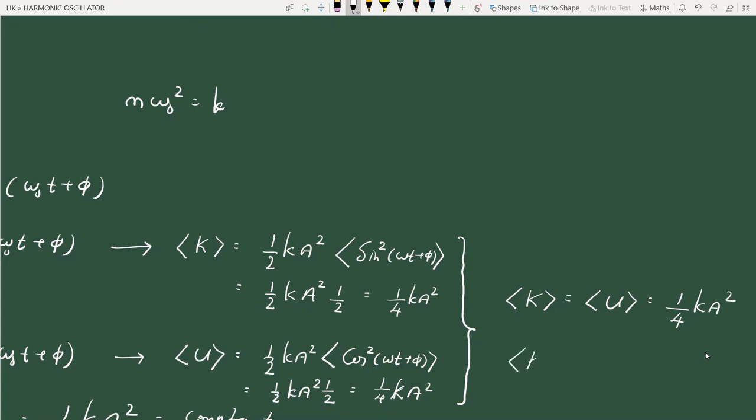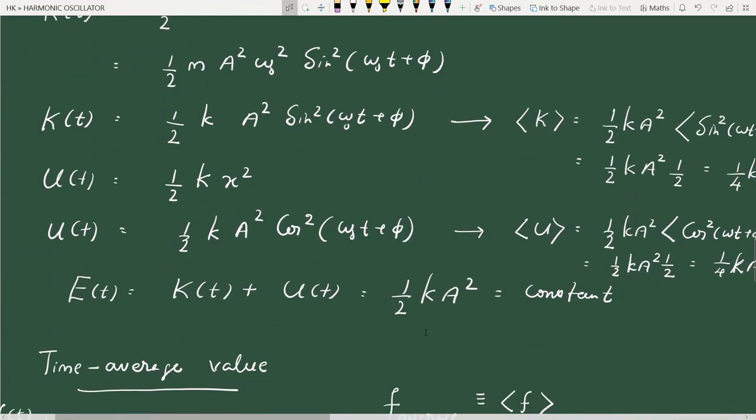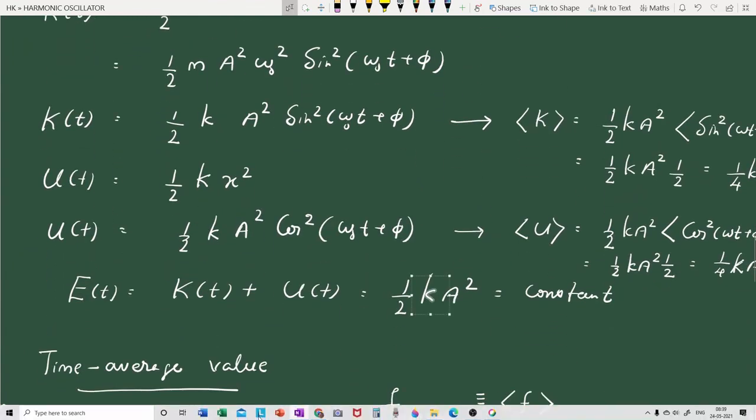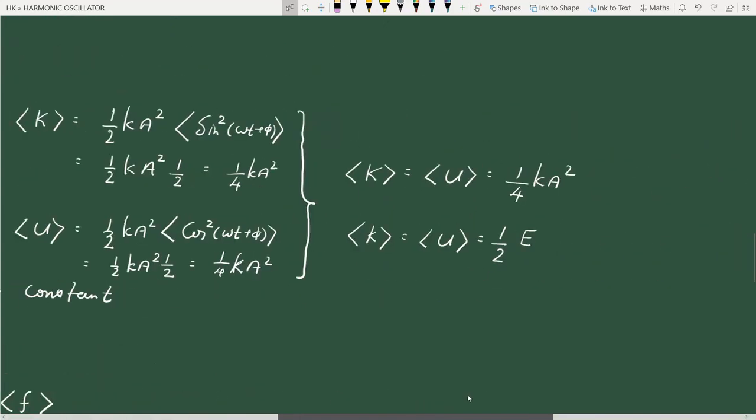And this is half of the total energy, right? Half k a square is the total energy, so 1 by 4 k a square is half of the total energy. We get a result like this.